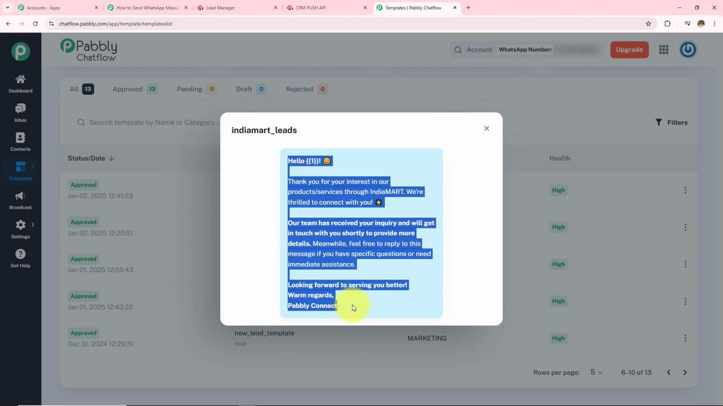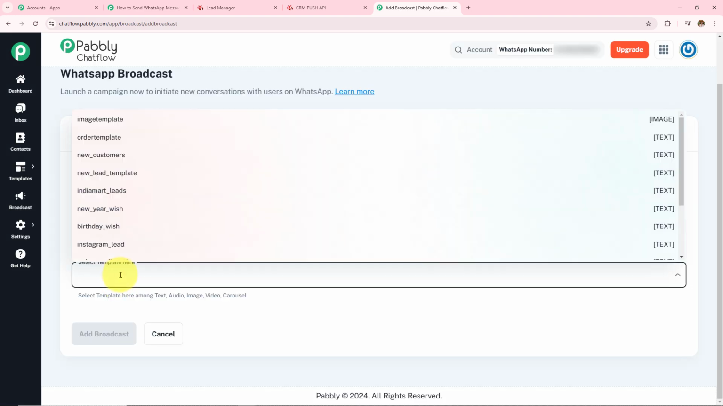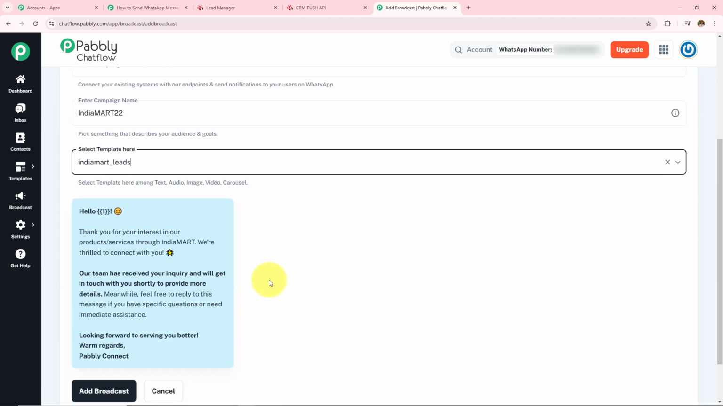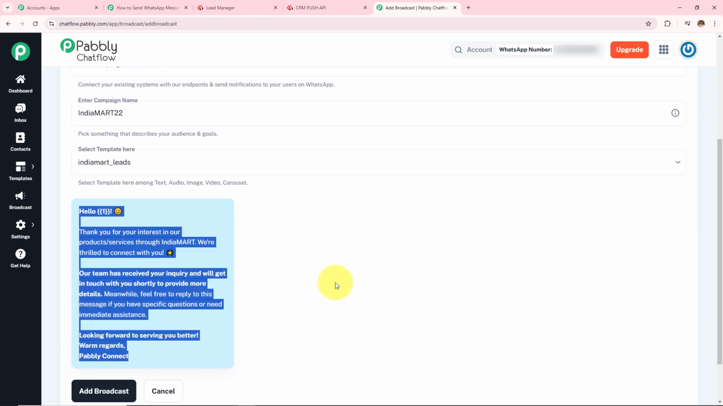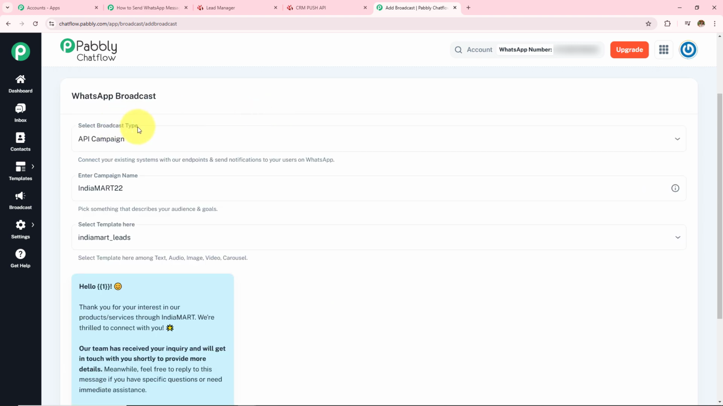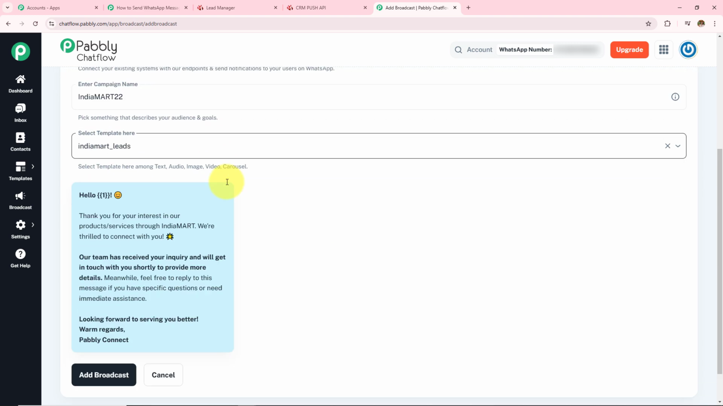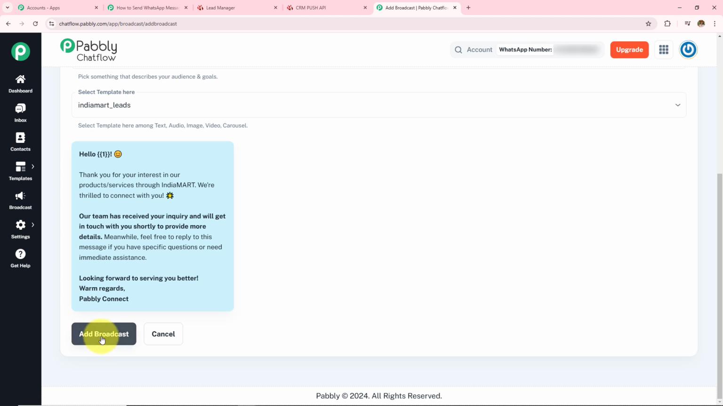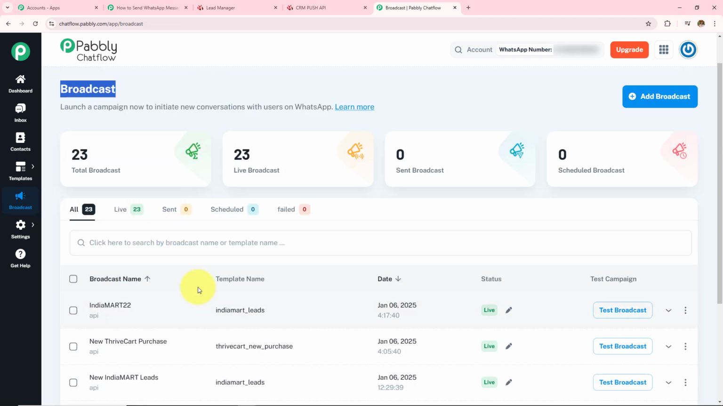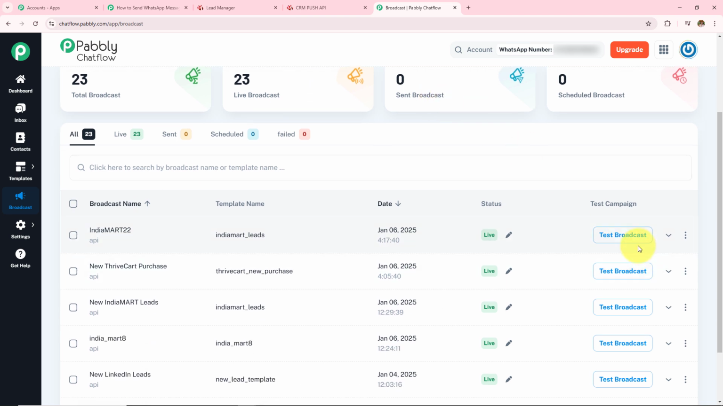So I'll go back to broadcast again, and then in this template I am going to select my template as India Mart leads. So over here you can see that this is the same template that we have just seen. Now after entering the broadcast type, campaign name and the template here, I am going to click on this add broadcast. So now my broadcast has been added, India Mart 22, and now to get the body I have to click on this test broadcast.